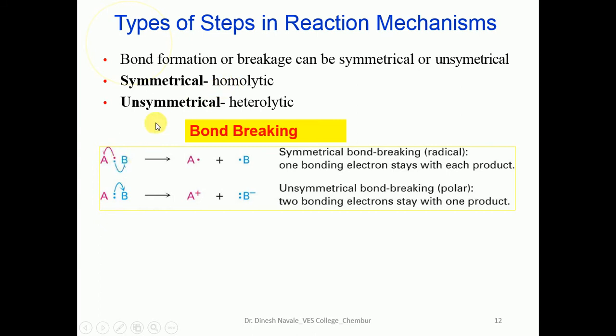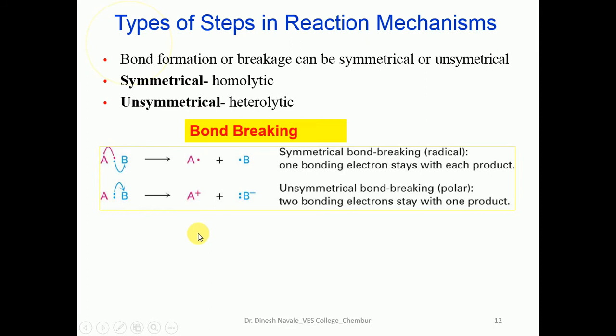For homolytic cleavage, a covalent bond breaks in such a way that the shared pair of two electrons is split, with each atom containing one electron. That means the bond breaks in a symmetrical fashion, and A gets one electron and B gets one electron. So we get a radical A, and B with one electron is a radical B. That means symmetrical or homolytic cleavage of the bond is responsible for the formation of free radicals.